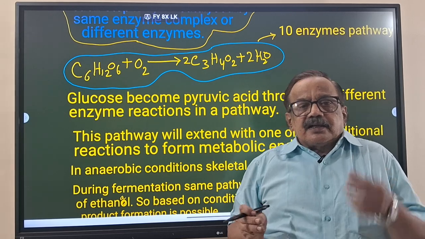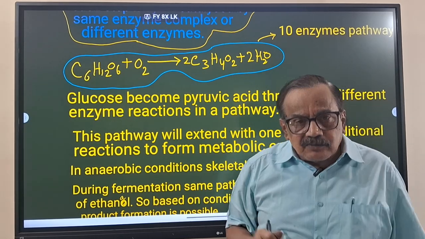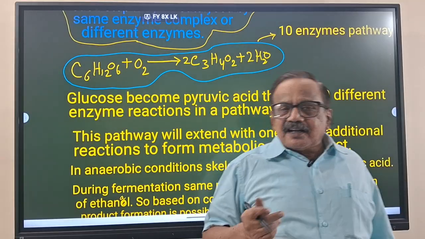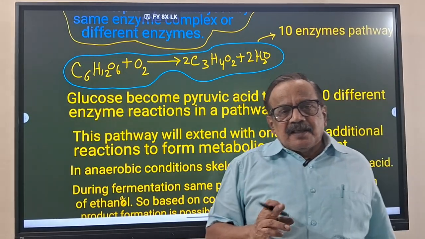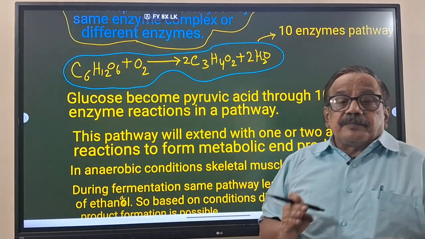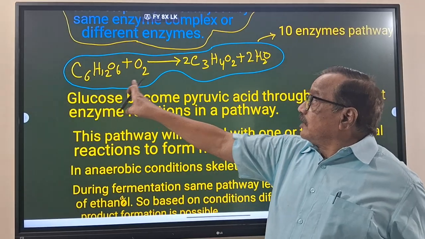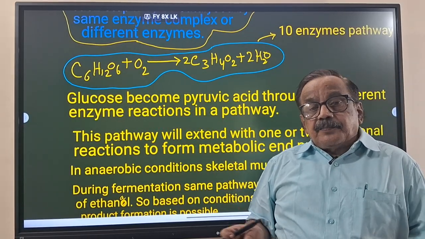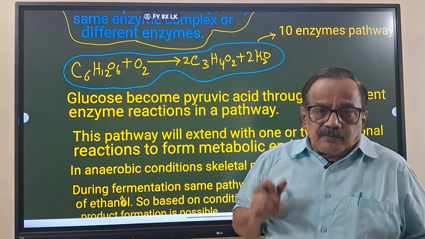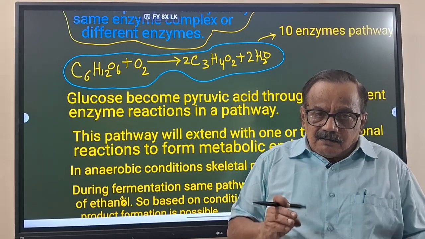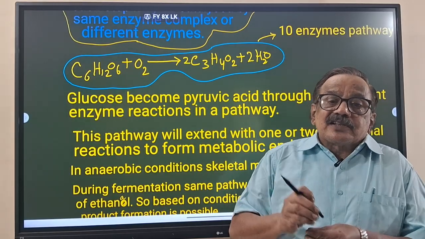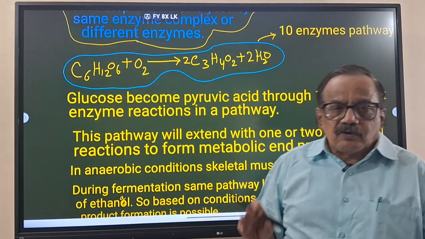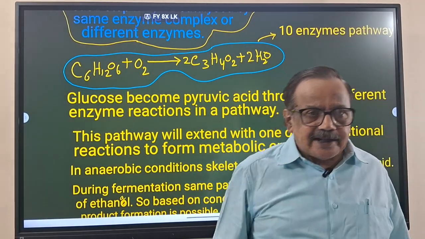But the end product may be extended for some more reactions, and that also will come in respiration. In particular circumstances it works as the end product, or in other circumstances it will be extended to give some other product.